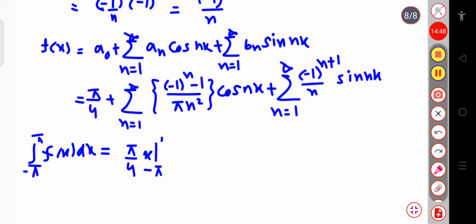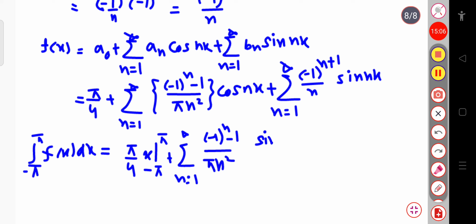Plus the sum over n equal to 1 to infinity of minus 1 power n minus 1 divided by pi n square, and the integration of cos nx dx will be equal to sin nx divided by n, and it varies from minus pi to plus pi, which is equal to 0.